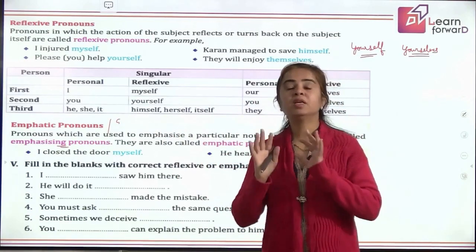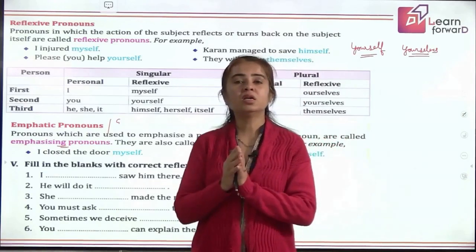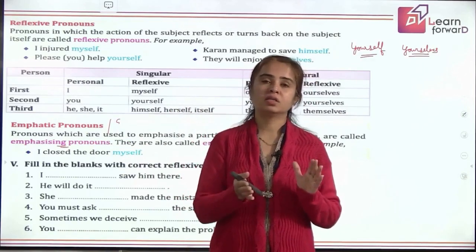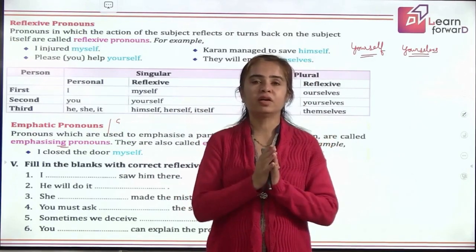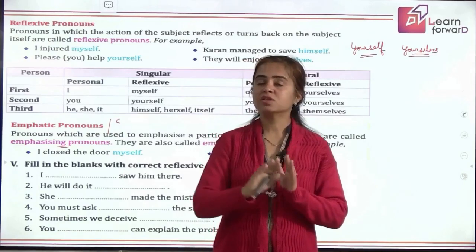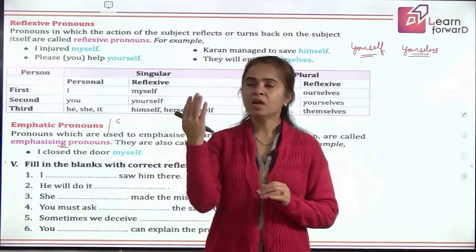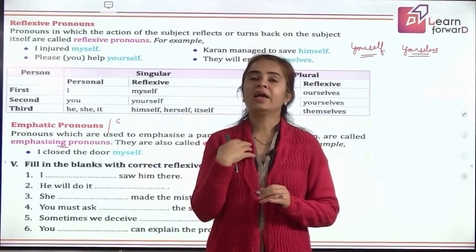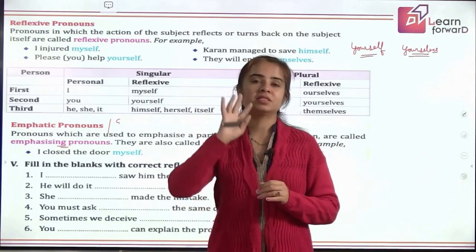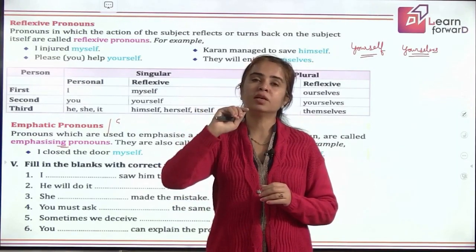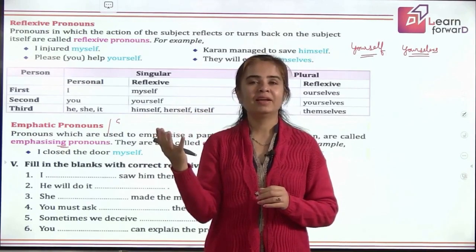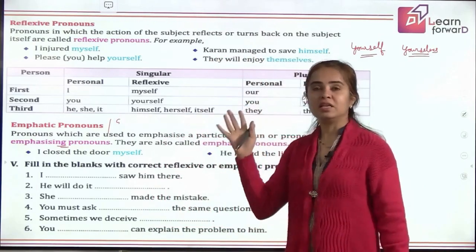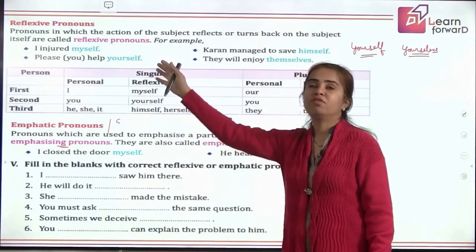But if somebody pushes you, who is hurting you? The other person is hurting you. Who is the receiver of action? You are the receiver of action. So the doer and receiver are different. So when the doer of the action is the receiver of action also. If you look into the mirror, whom do you see? Yourself. So I say, I looked myself. That means the work of looking is also done by me. And whom am I looking at? I'm looking at myself. So receiver is also me. So such pronouns in these sentences are called reflexive pronouns.